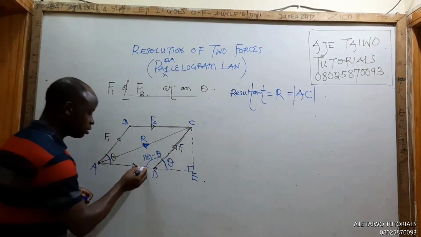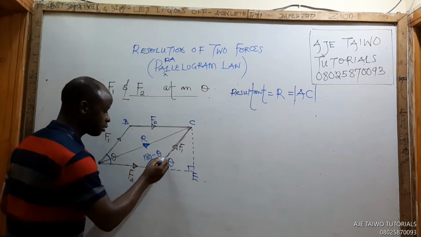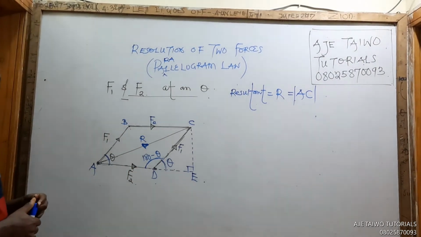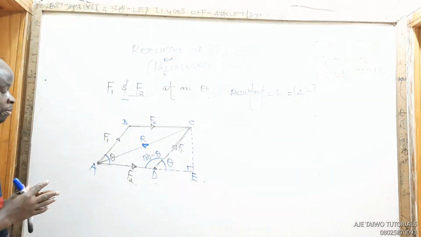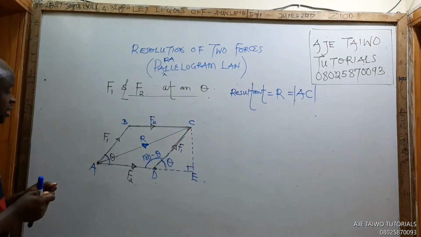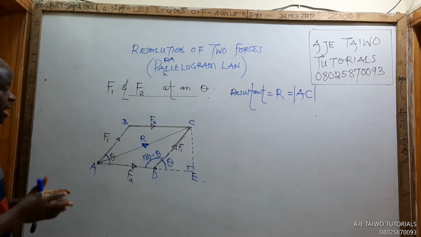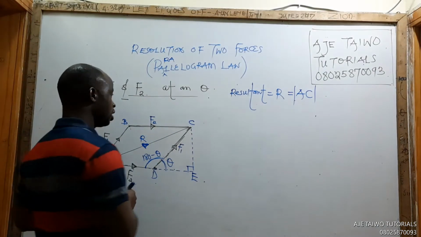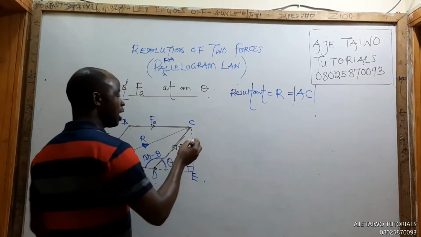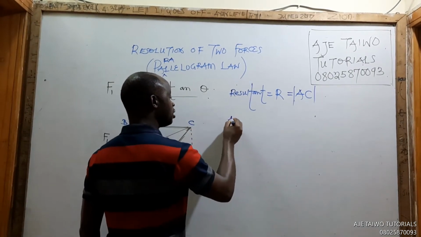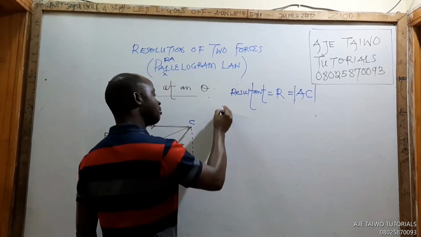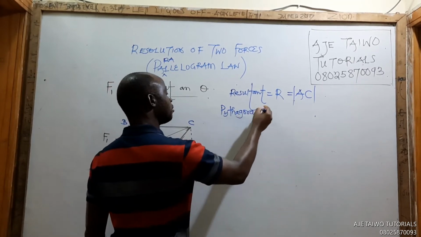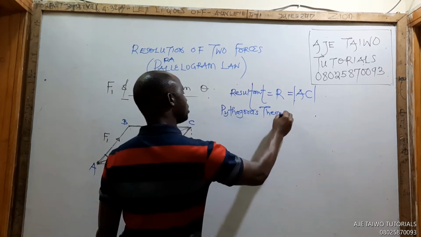So let's pay attention. What's it called? The angle there in blue. Now, pay attention. My R is AC. So let's see what happens. If R is AC, look at the board. How do we find AC? If you are doing it with me, I want to use Pythagoras theorem.